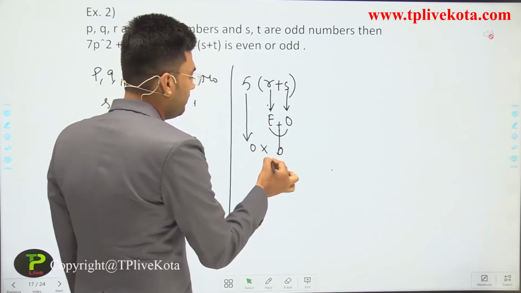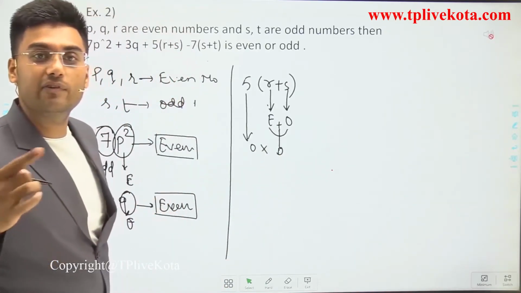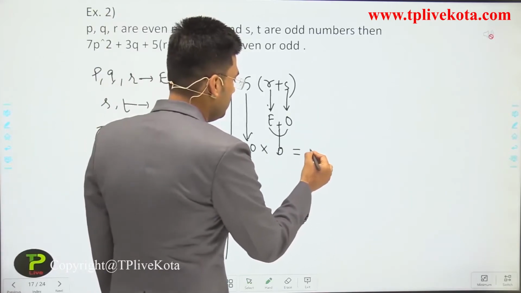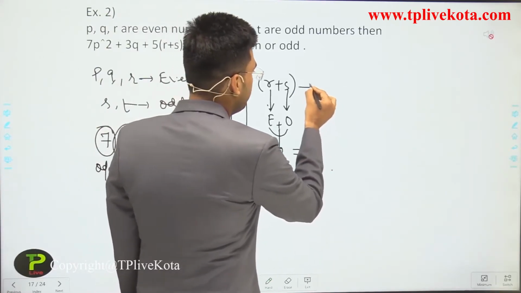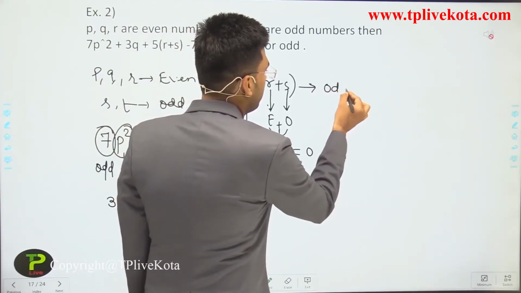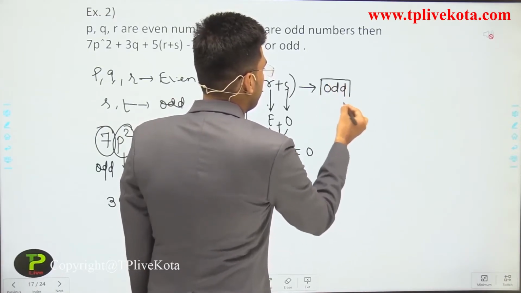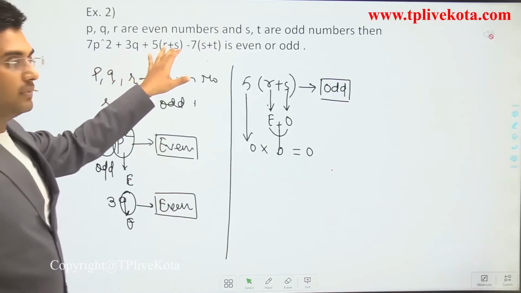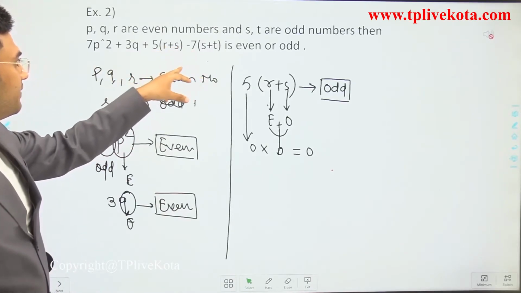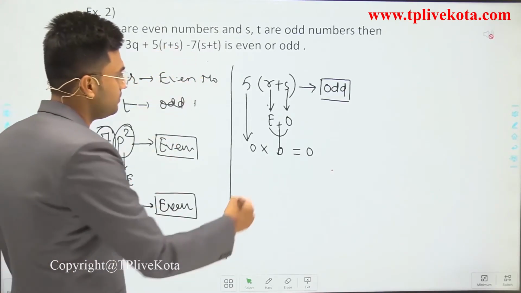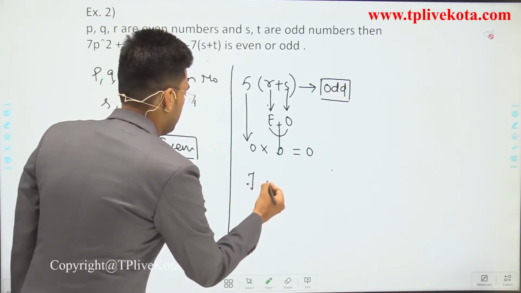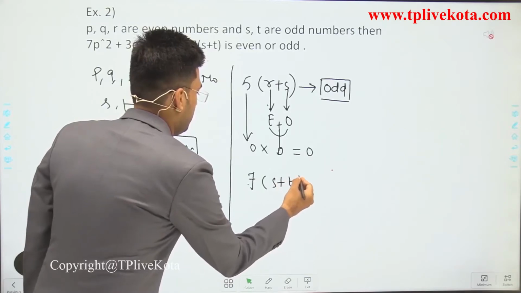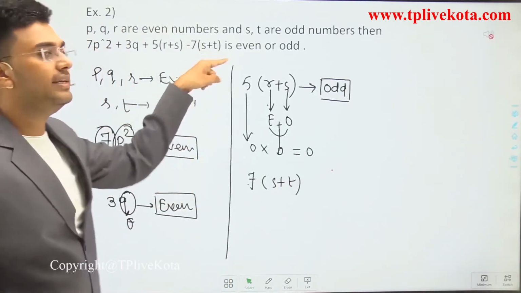Odd multiplied by odd, 5 into 5 is 25, it is also odd. So odd multiplied by odd is also odd. So this expression gives an odd number. Okay, we checked these three terms. Now the next is 7s plus t. S and T what? S and T are odd numbers.